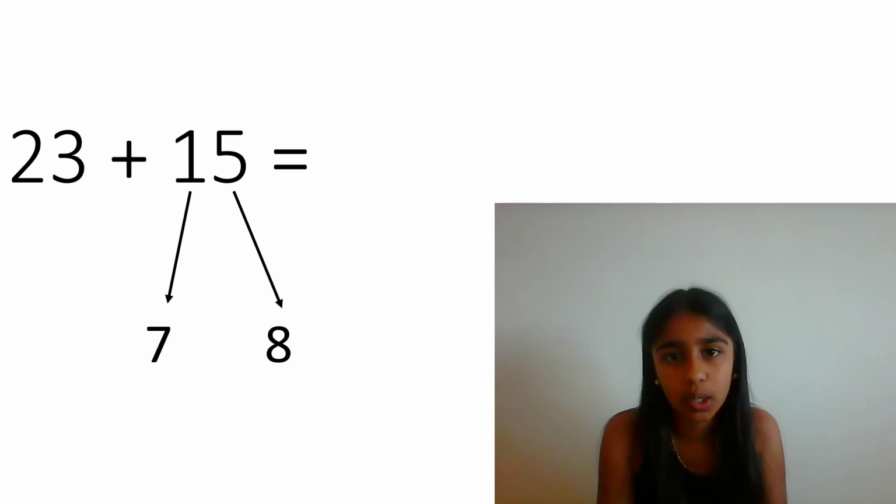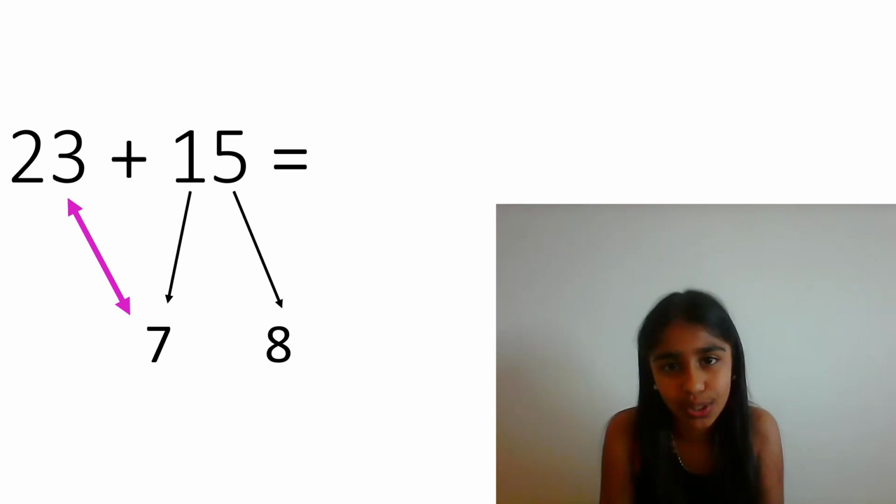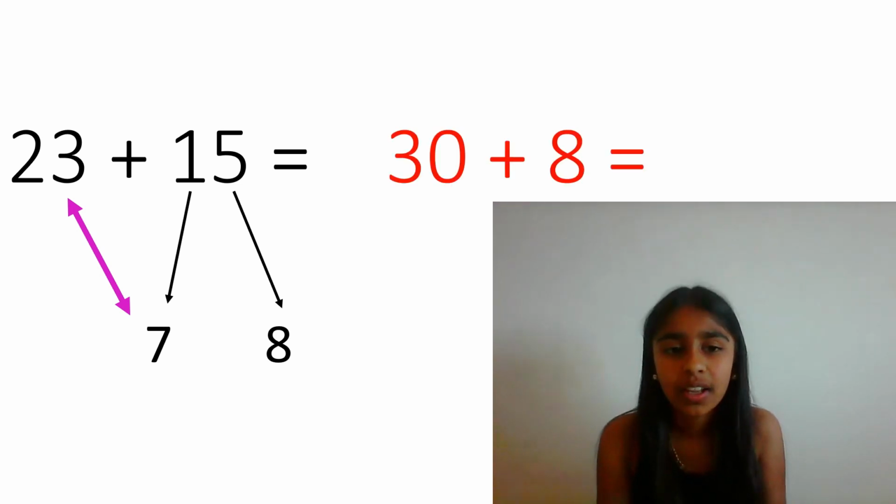Then we draw a line across to 23 and 7 and add them together. 23 and 7 equals 30. Now we have a new equation. 30 and 8. So 23 and 15 is the same as 30 and 8. We have just made the first equation easier. The answer to 30 and 8 is 38.